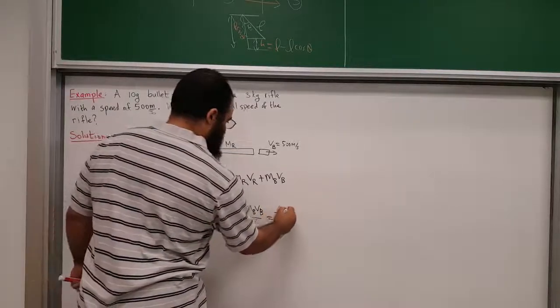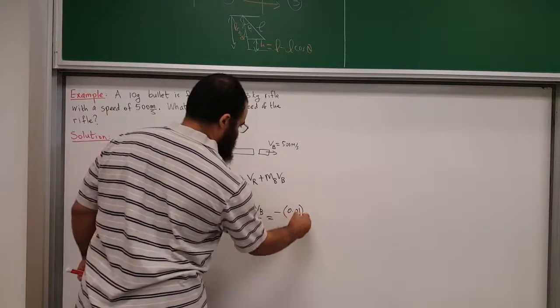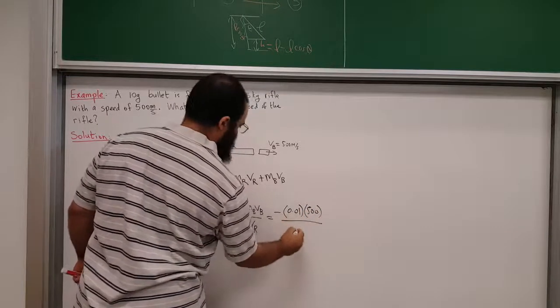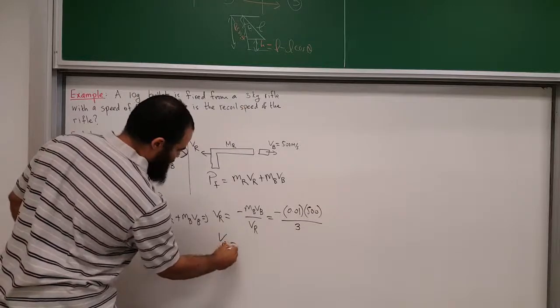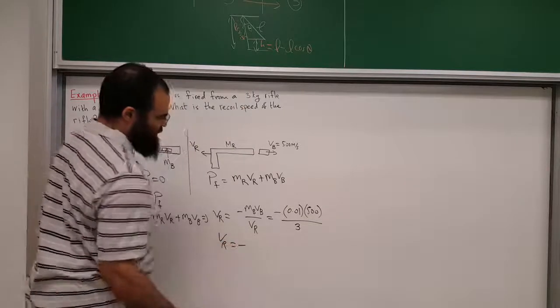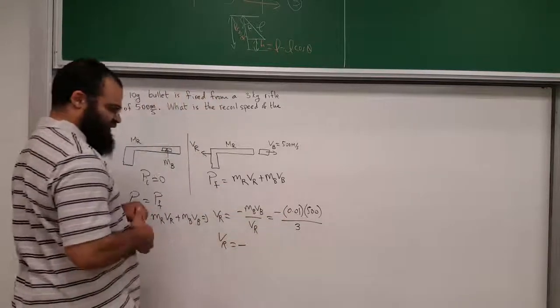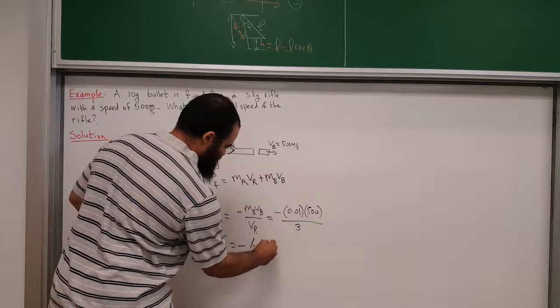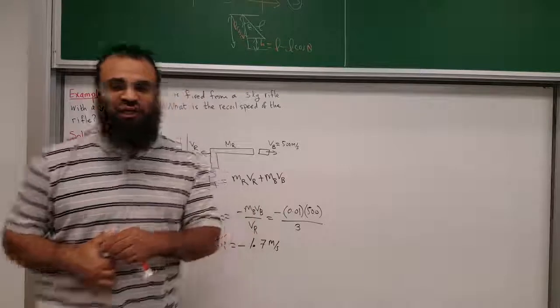So I have negative the mass of the bullet, which is 10 grams, so that's 0.01 kilograms. The speed of the bullet is 500, and then the rifle is 3 kilograms. So V rifle would be negative 0.01 times 500 over 3, so it would be 5/3, that's 1.6 something, I think like 1.67, about 1.7 meters per second. Okay, let me just double check my work.